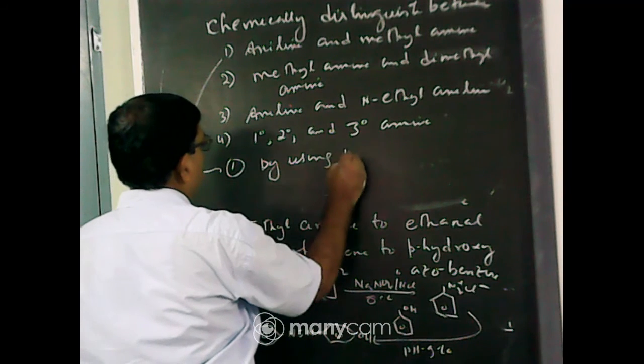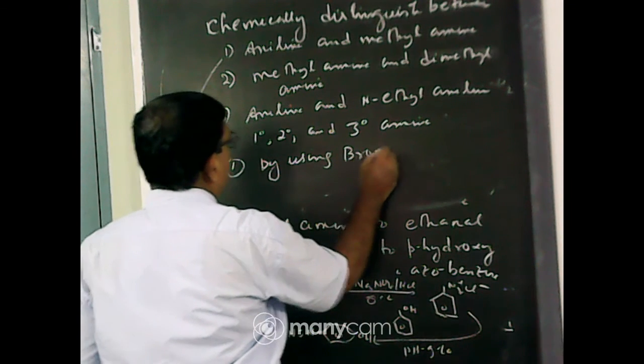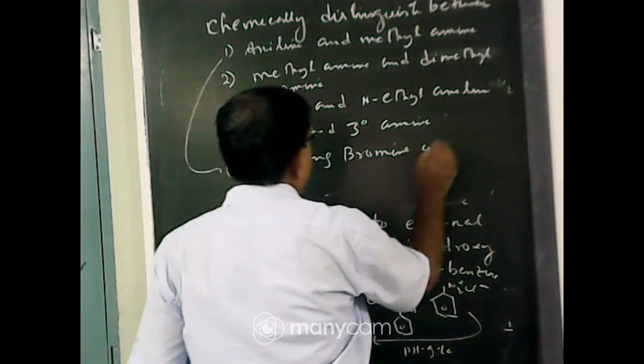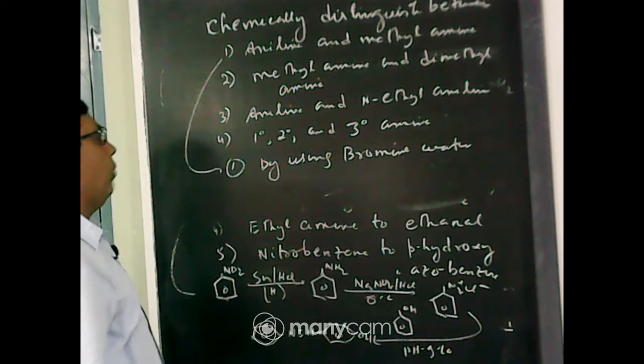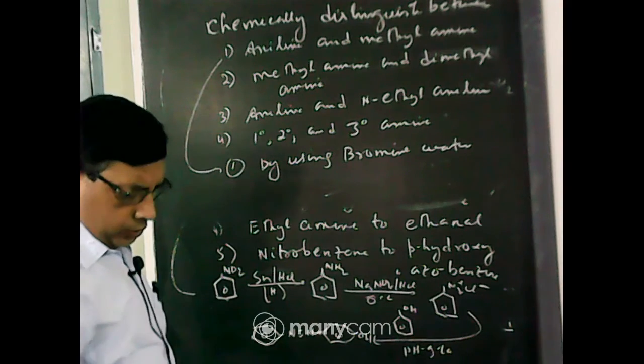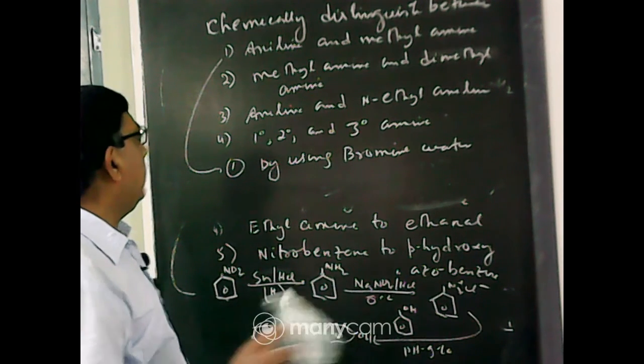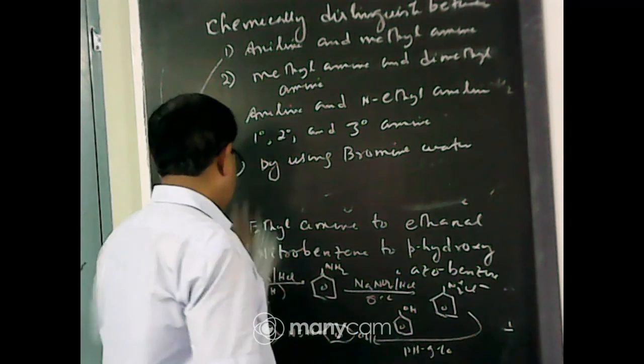By using bromine water. Aniline gives a white precipitate of 2,4,6 tribromoaniline, but methylamine does not respond to this reaction.